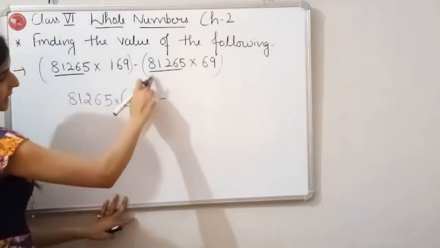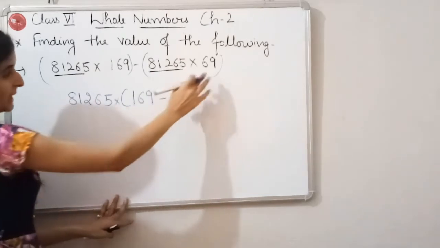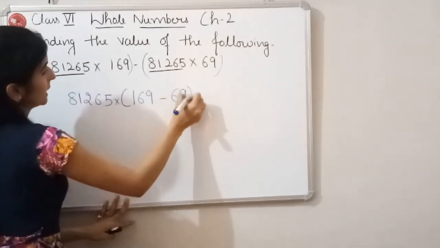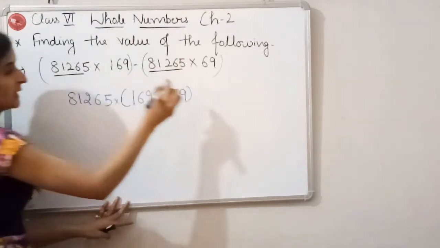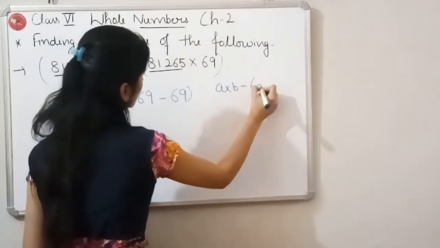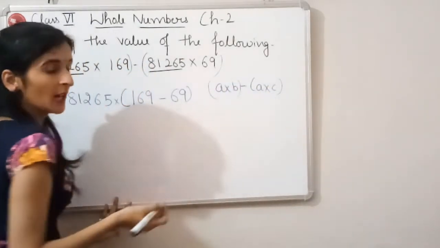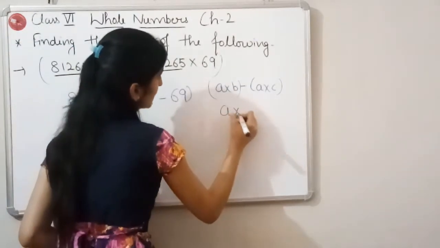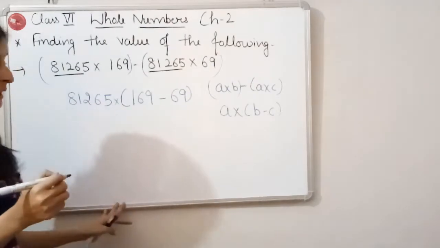Then there is a minus sign in between. After that again we have taken this number. So which number is left here? This 69. What is here? A multiplied by B minus A multiplied by C. So what we have done is A multiplied by B minus C. Okay.